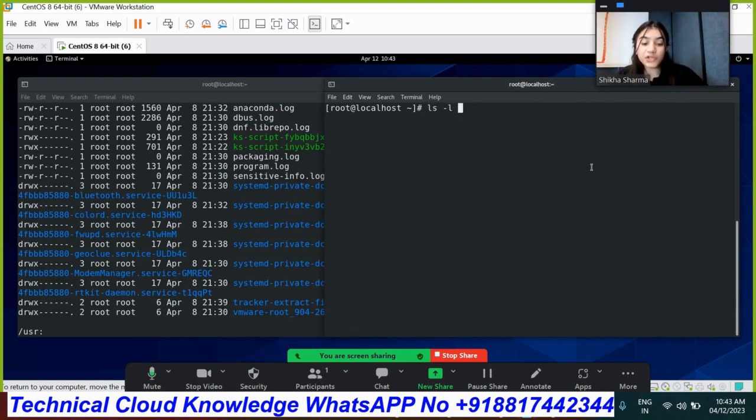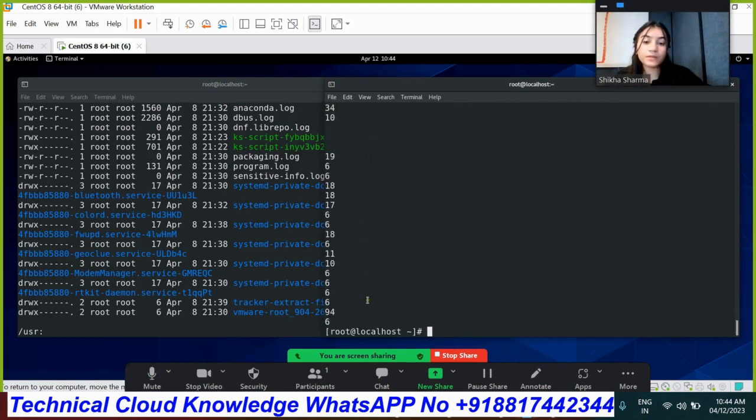Suppose I want to check content under the forward slash that is greater than 1 KB. 1 KB refers to 1024 bytes. So here I'm going to write awk and then field number 5, because the size field is field number 5, and I'm saying I want content which is greater in size than 1024 bytes. Then you need to write print field number 5, so you will get the output which is greater than 1024 bytes.